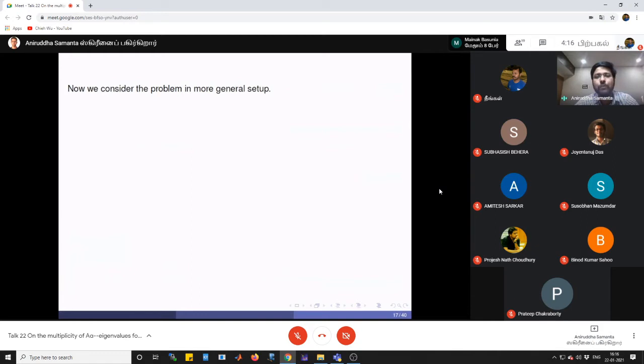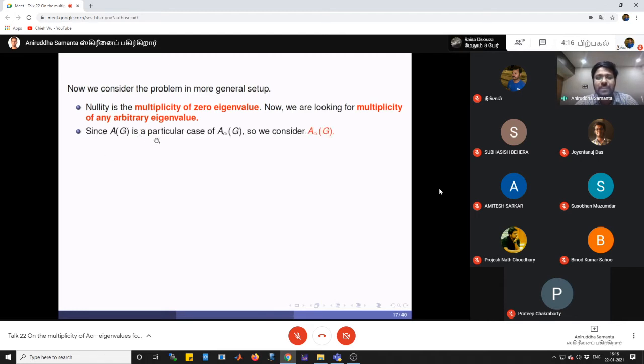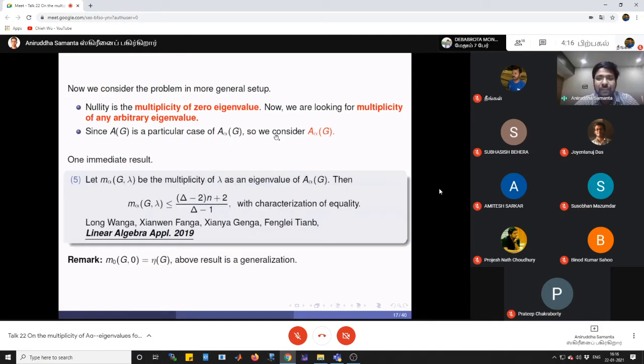Now we consider the problem in a more general setup. Instead of considering the nullity, that is, the multiplicity of the zero eigenvalue, now we look for the multiplicity of any arbitrary eigenvalue. That is one general setup, and for another setup, as A of G is a particular case of A alpha G, we consider A alpha G instead of A of G, right? Then immediately we have one result: the multiplicity of an eigenvalue lambda of A alpha G is less than or equal to this quantity. It appeared in 2019.